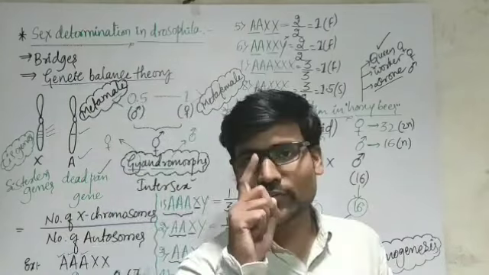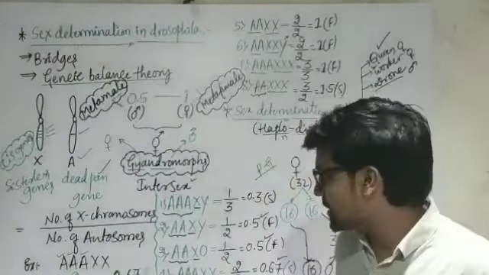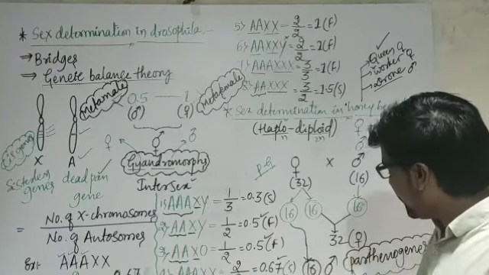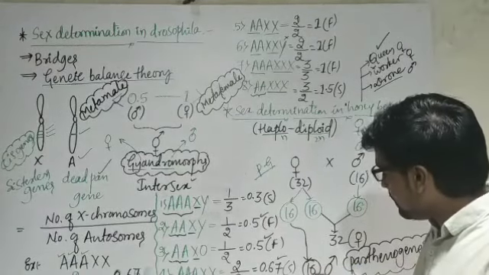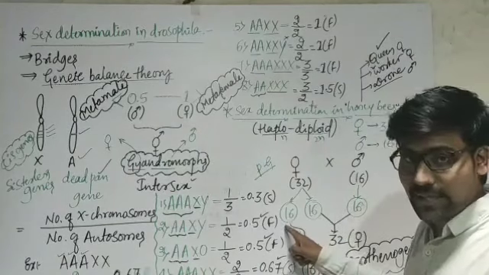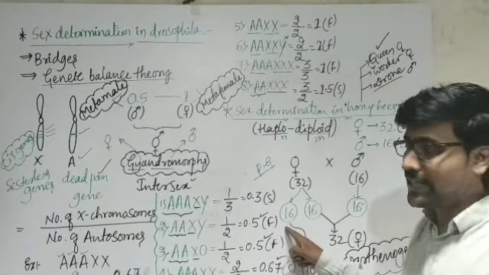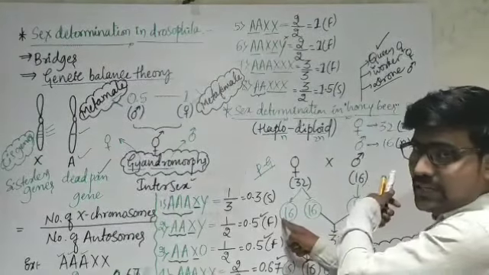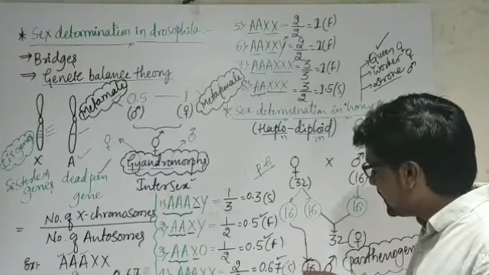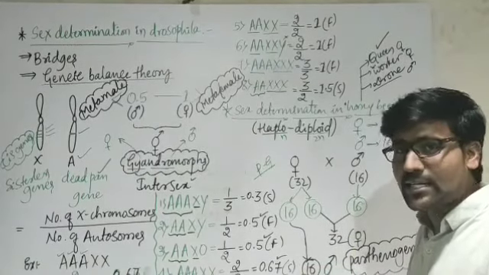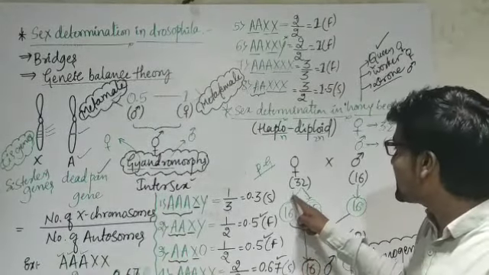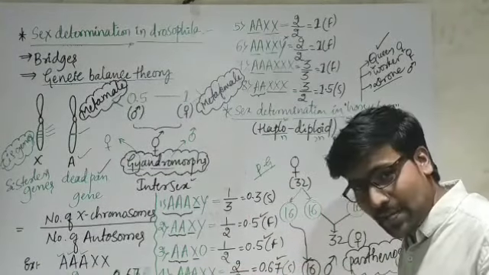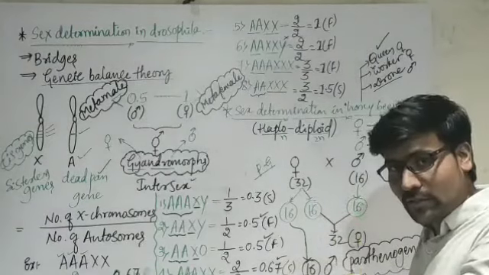Here is one special thing we need to consider, a beautiful thing present here. If we consider this male, it is produced by the egg directly. That means it is not combined with sperm. Who gives the sperm? The father. What it indicates is that this male offspring does not have a father, it just has a mother. Are you getting my point? This male progeny does not have a father.